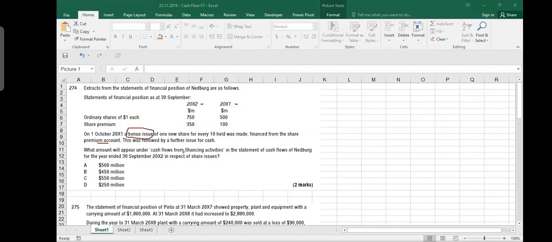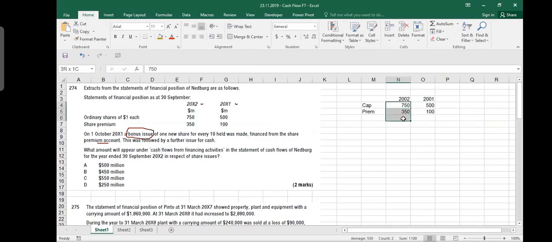What amount will appear under the cash flow from financing activities in the statement of cash flows for the year ended 30th September 2002? If you see here, you've got 2002 and 2001, and you have here capital and premium. So it is 750, and it is 350, it is 500, it is 100. If you pay attention, the difference is here 500. So you have here 1100 in total, and you have 600 here. So how much is the cash received?